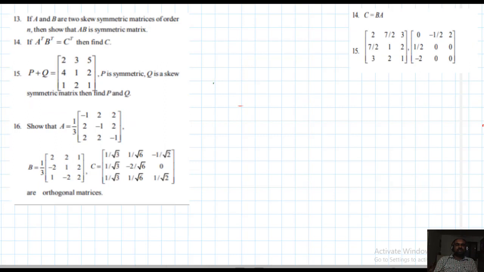Okay, students, our 13th problem. I want to read the problem first. If A and B are two skew symmetric matrices of order n, then show that AB is a symmetric matrix. A, B are two skew symmetric matrices.